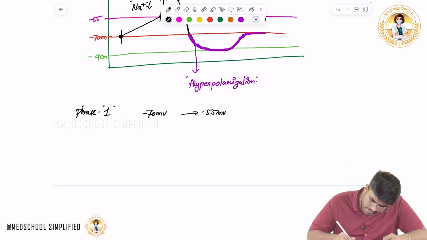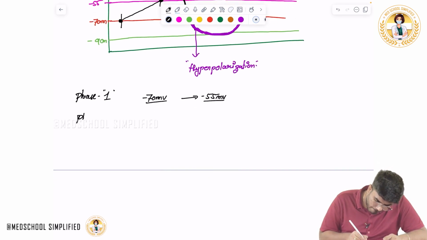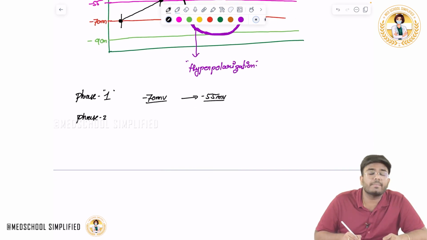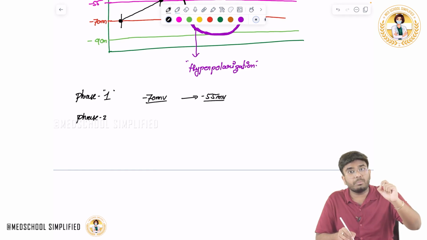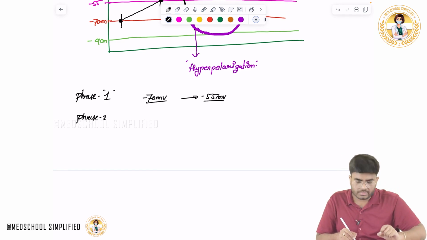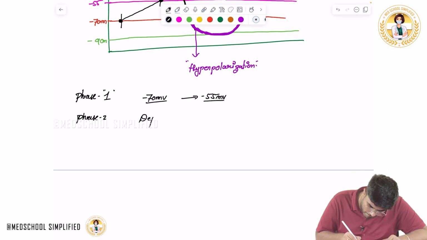In phase 2, the voltage is sharply increasing. That is depolarization, from minus 55 going to plus 10, plus 20.